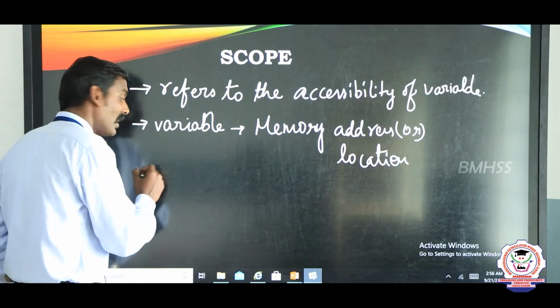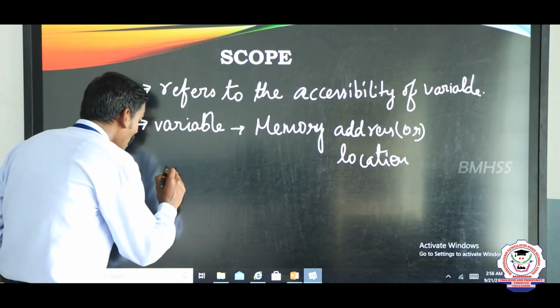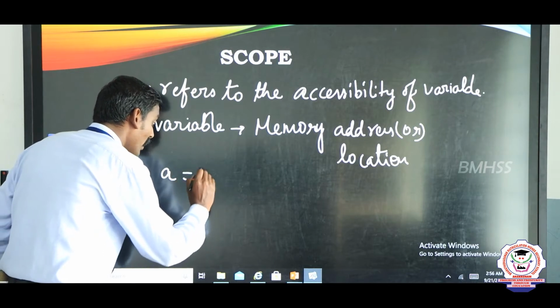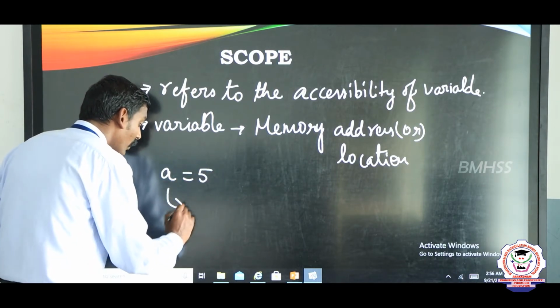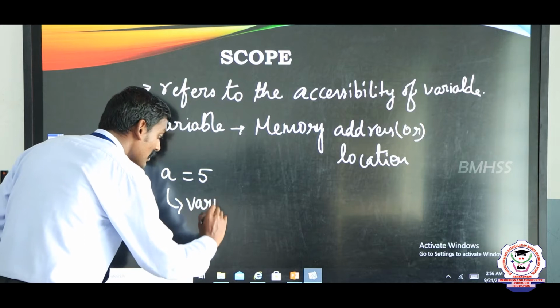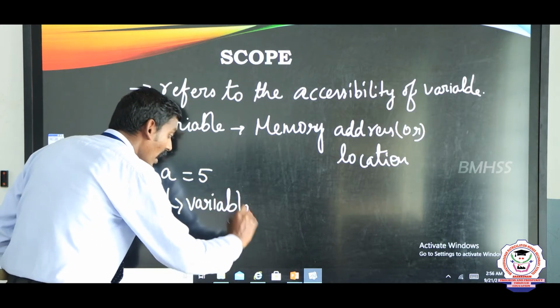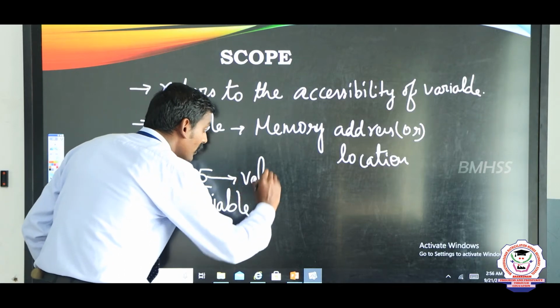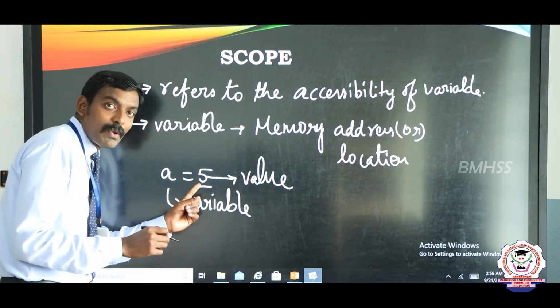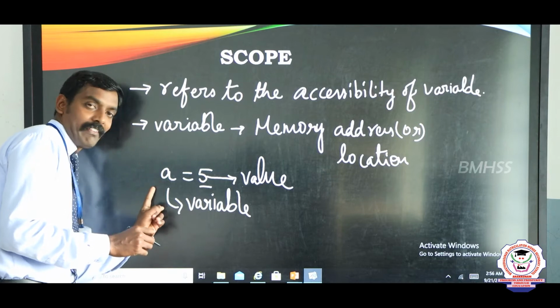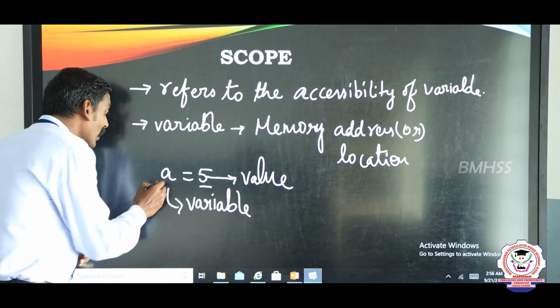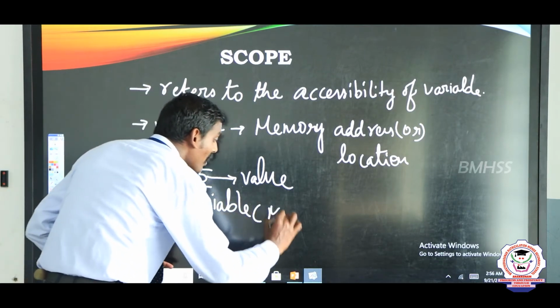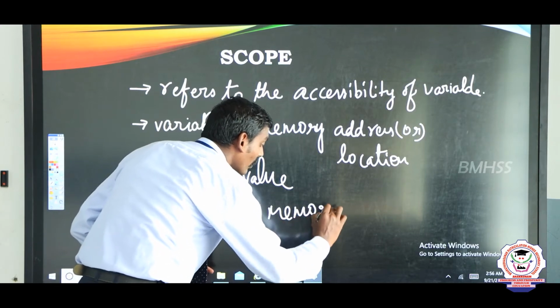Let us consider an example, a is equal to 5. Here a is a variable and 5 is a value. That means this value 5 is stored in the variable a, that is, a refers to the memory address.